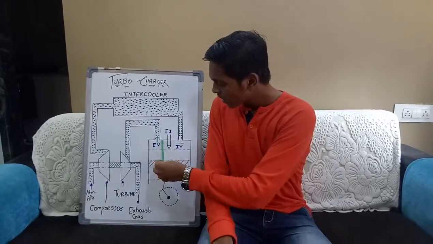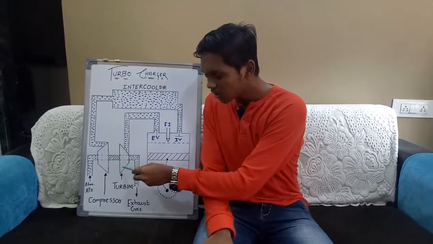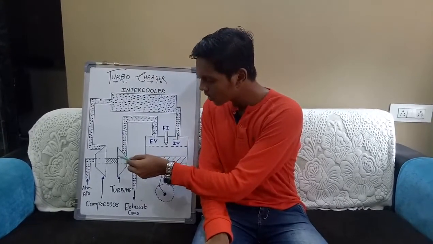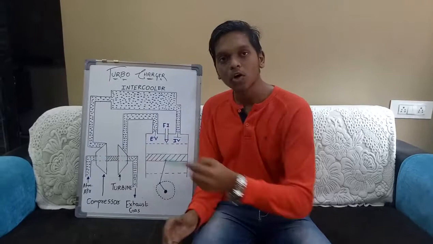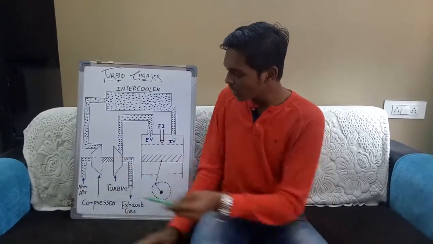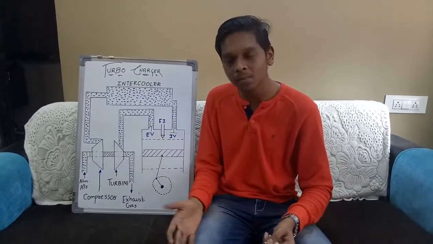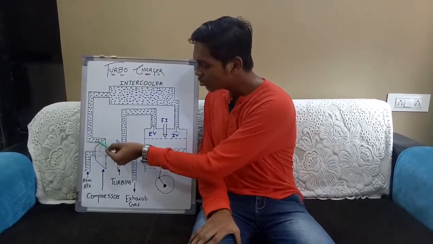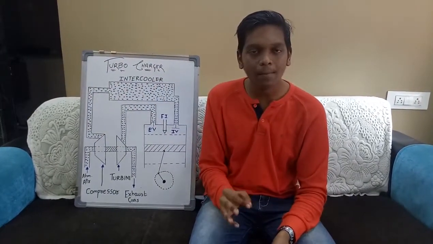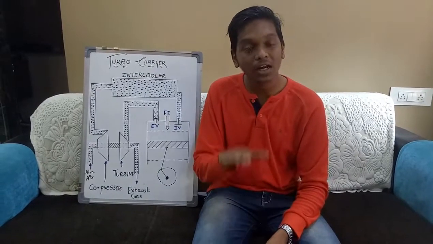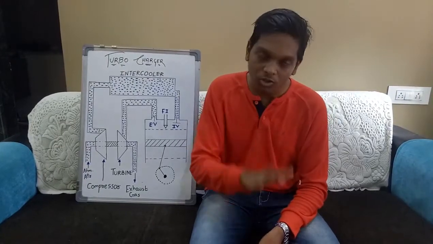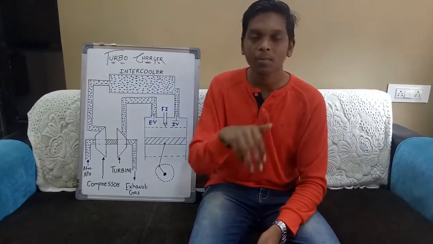Are you getting me? The exhaust gas is produced, it strikes the turbine and rotates it, and the exhaust gas moves out from behind into the atmosphere. The turbine rotates, the compressor rotates, because both are mounted on the same shaft. The compressor, after rotating, sucks the atmospheric air from here and compresses it to high pressure. As it is compressed to high pressure, it is transferred to the intercooler. At the intercooler, what happens? The pressure of the compressed air remains constant before and after, but the temperature of the air is reduced.